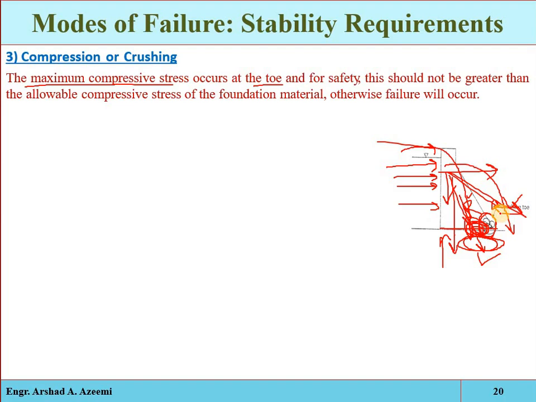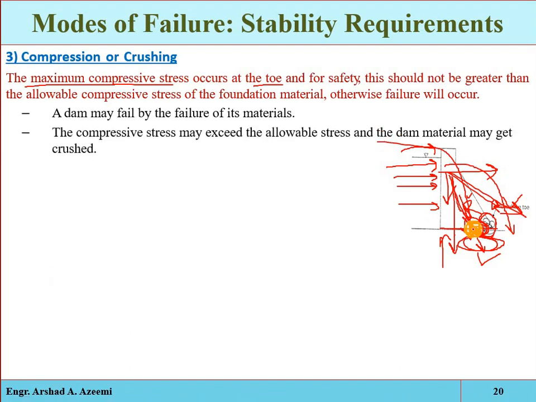But if the structure is safe against the overturning and sliding, then we know that the resultant will act to the left of the toe point. If the resultant is acting, suppose here, it will apply some compressive forces on that section, on that point. Now if the allowable compressive stress of that point is less than the applied compressive stress, then the structure will fail at that point. The structure will crush. A dam may fail by the failure of its material. If the compressive stress exceeds the allowable stress, then the dam material may get crushed.